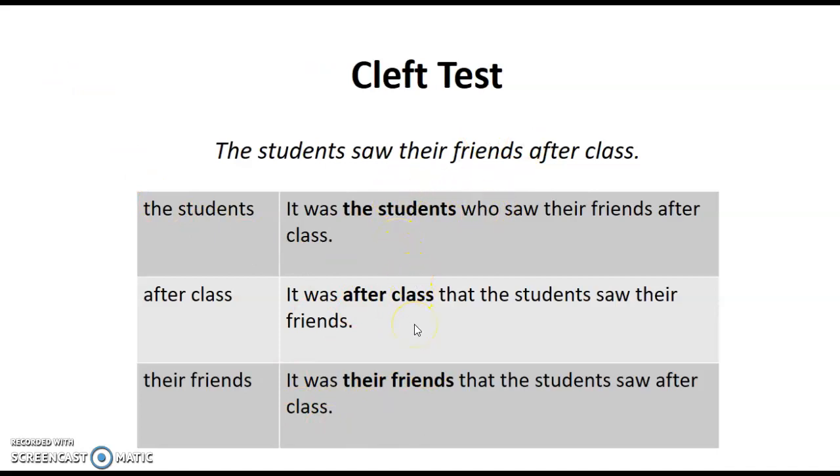I can take a prepositional phrase like after class, and I can move that after the cleft part of the sentence. It was after class that the students saw their friends. Or their friends. It was their friends that the students saw after class. So I can take these different constituents of the sentence, move any of them after it was, and I can still continue the rest of the sentence in a grammatical way.